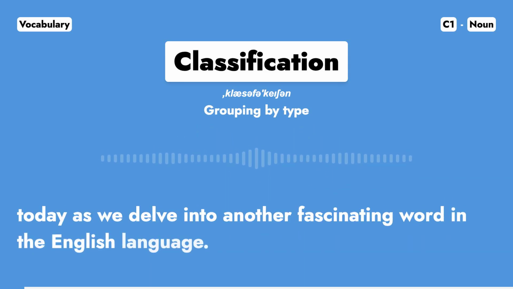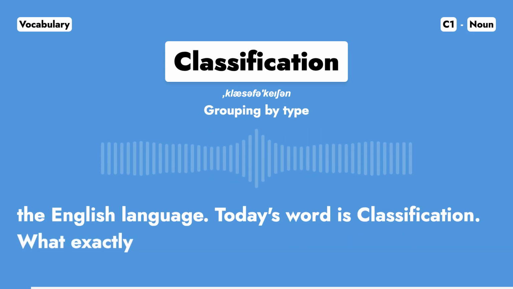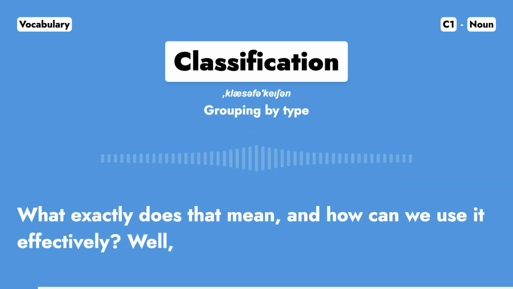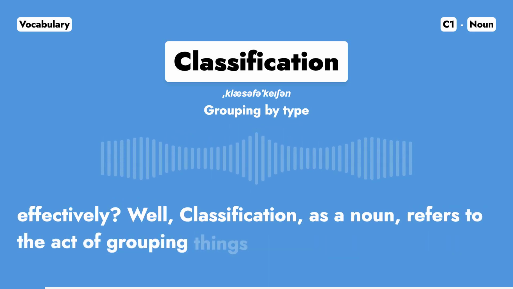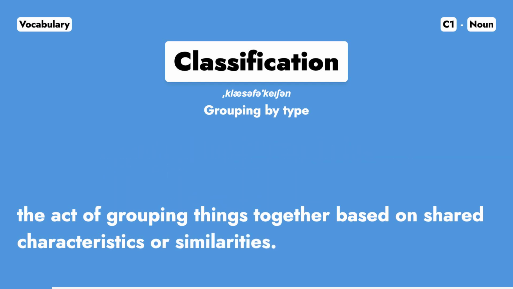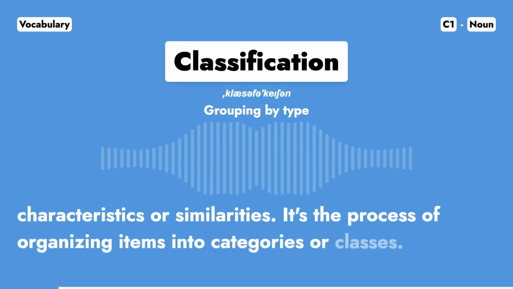in the English language. Today's word is classification. What exactly does that mean, and how can we use it effectively? Well, classification as a noun refers to the act of grouping things together based on shared characteristics or similarities. It's the process of organizing items into categories or classes.